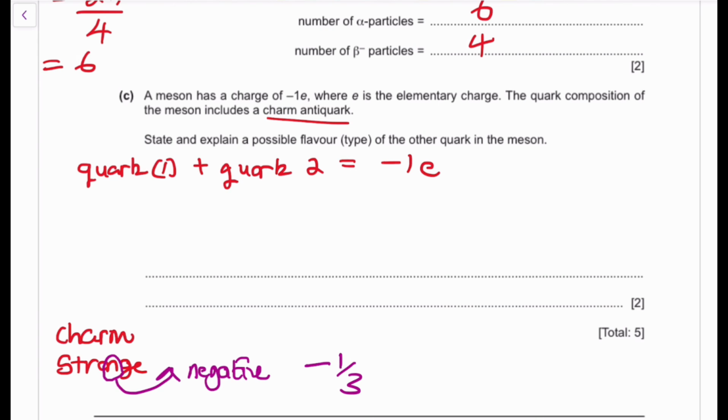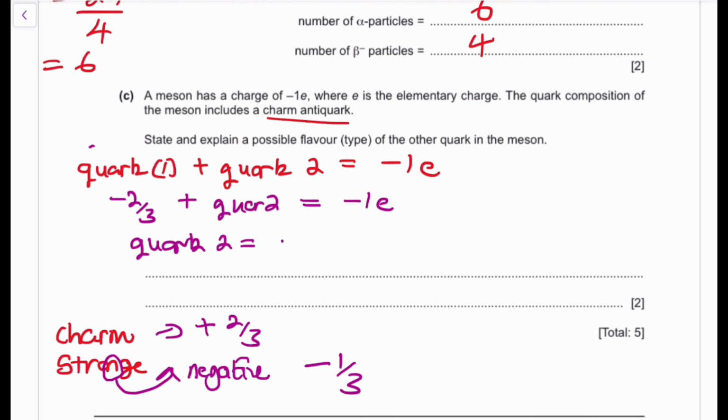So for me, it was always hard. Is it positive 2/3 or -1/3? I knew that if it's a negative, it's going to get the smallest number between 2/3 and 1/3, but I didn't know which. So then I said, okay, strange has an N, -1/3, and charm we have positive 2/3. So it means that a charm antiquark is going to have -2/3, right? Plus the charge on quark 2 is going to be -1e. So quark 2 is going to have a charge of -1e plus 2/3e. So we're therefore going to have -1/3e.